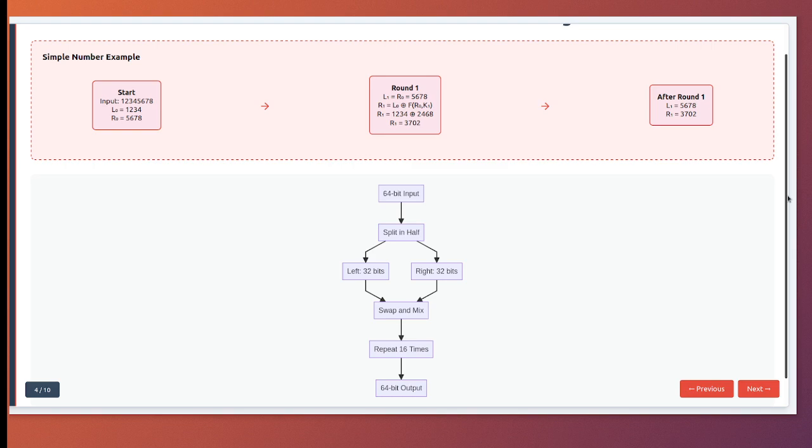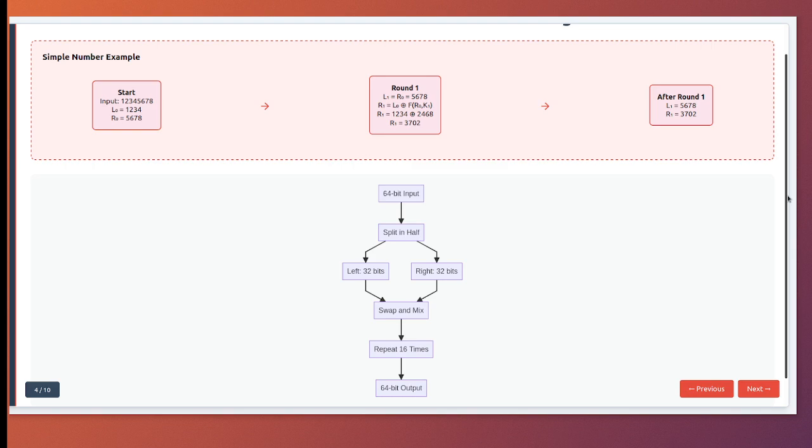In our example, the new left is equal to 5678, which was the old right. For the new right, we apply function f to 5678 with our round key, resulting in, for example, 2468. Then we XOR this with the old left, which was 1234. If we are using simple addition instead of XOR for clarity, then 1234 plus 2468 is equal to 3702. So after round 1, we have 5678 and 3702.